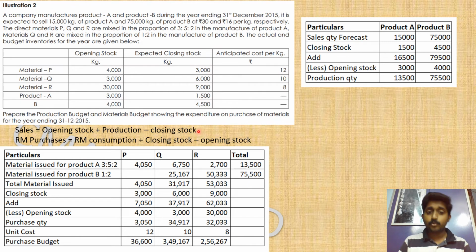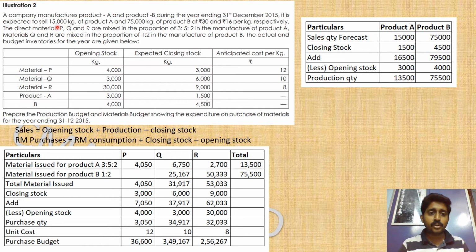And there is one more from the end item point of view. This is the raw material point of view, but from the finished goods point of view, the total sales that has taken place is equal to the opening stock of the finished goods plus the production you have done minus the closing stock of the finished goods that is left out. That will give you the sales that has happened in that period. So I am just applying this formula.